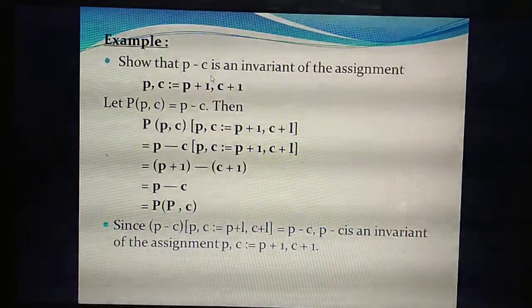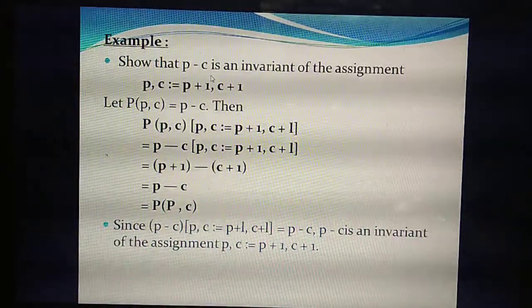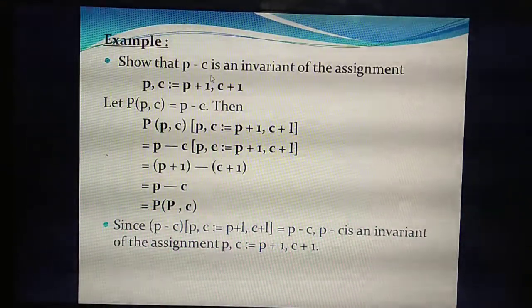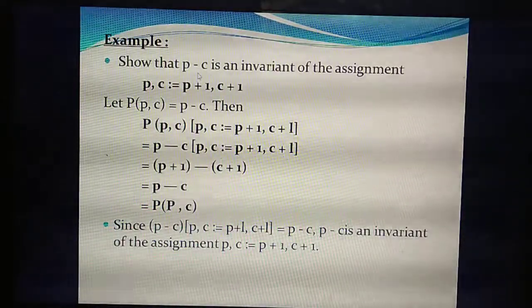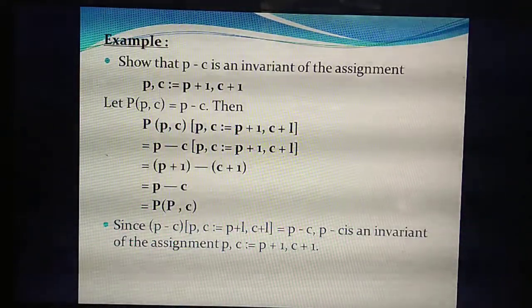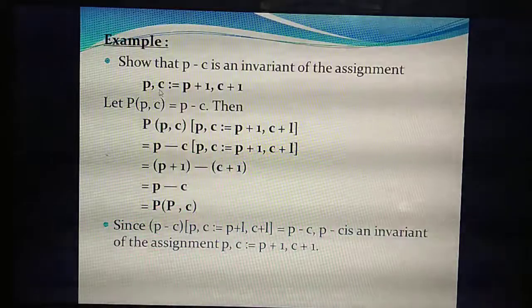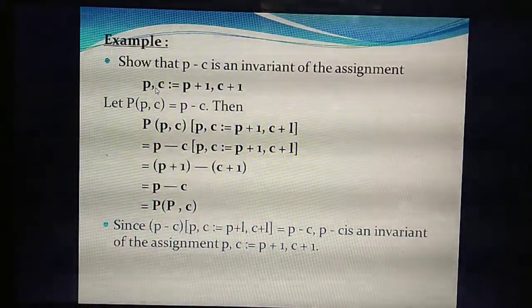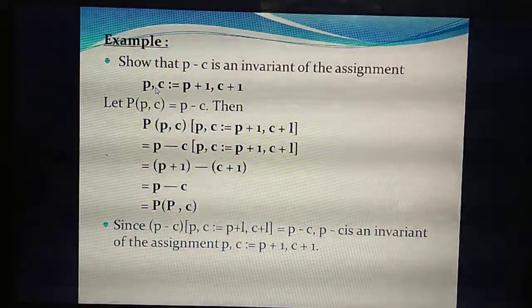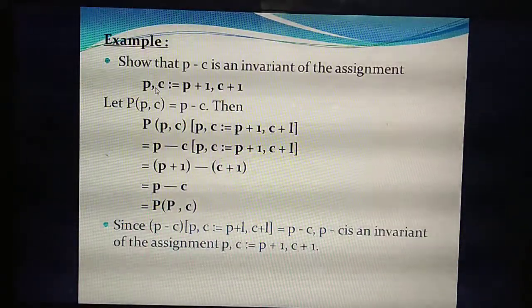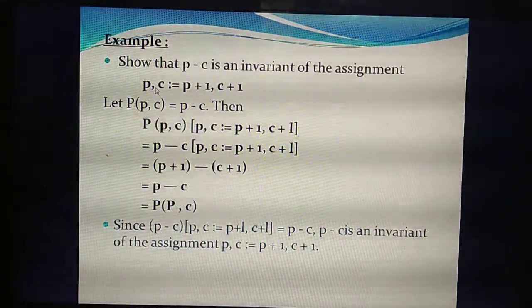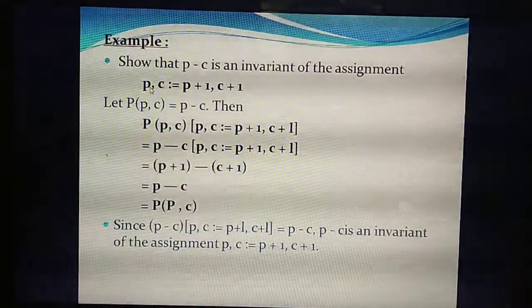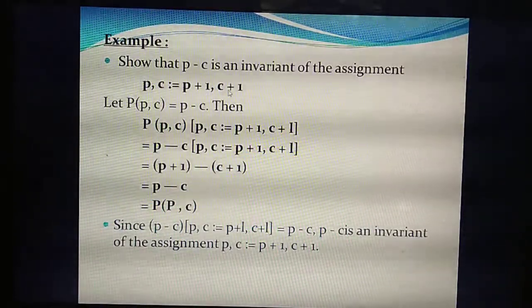Understand? So in this question, what are you going to prove? P minus C is an invariant. First you are going to assign the values. In the last slide we studied P of u comma v, where you change e1 and e2 to different values. Likewise, we are going to substitute the values of P and C with P plus 1 and C plus 1.